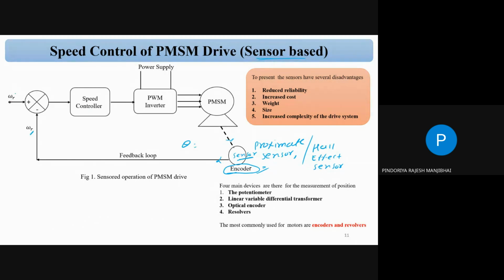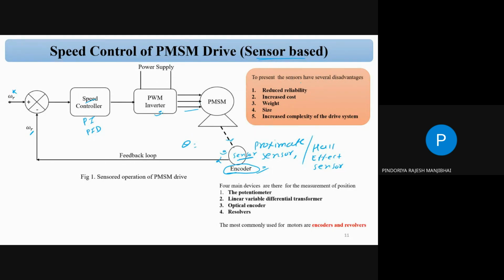So we have a reference speed and we have an actual speed, so we can compare. This is a speed controller, and the speed controller may be a PI controller, a PID controller, or a fuzzy logic controller. We already discussed this in the first semester also. Then we have a PWM inverter, and finally we give the three-phase controllable power supply to the PMSM. This way we can control the speed of the PMSM drive, correct? But this is sensor based, so we have to use the sensor.